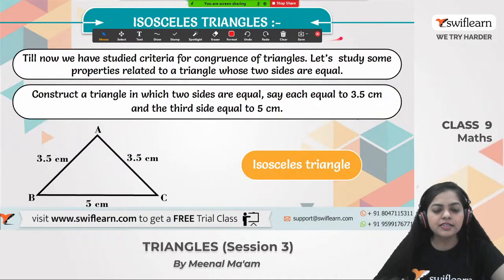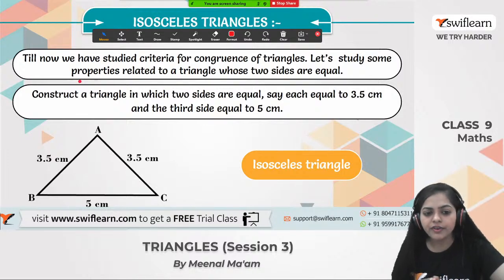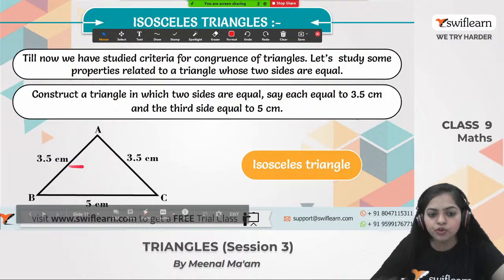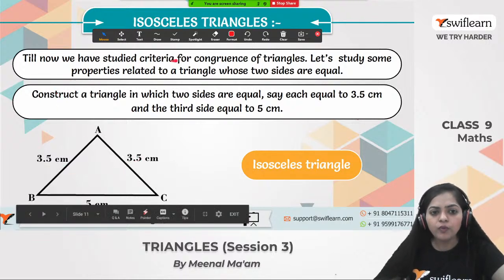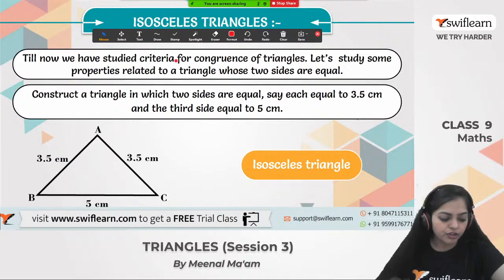And here is the concept of isosceles triangle. As we already know, an isosceles triangle is a triangle in which two of the sides are equal. Till now we have studied the criteria for congruence of triangles. Now let's study some properties related to a triangle whose two sides are equal.